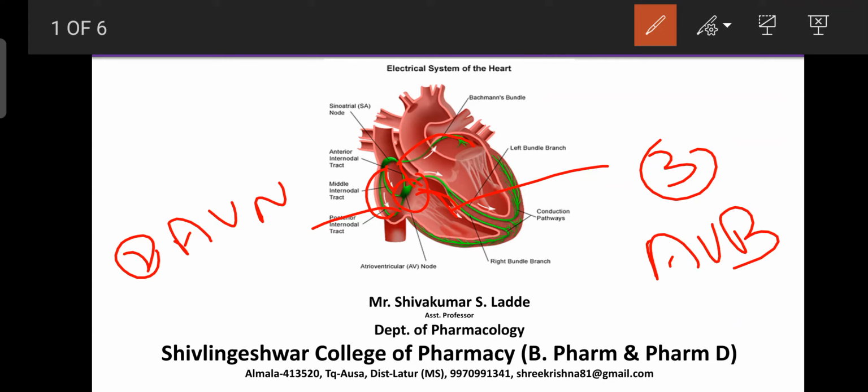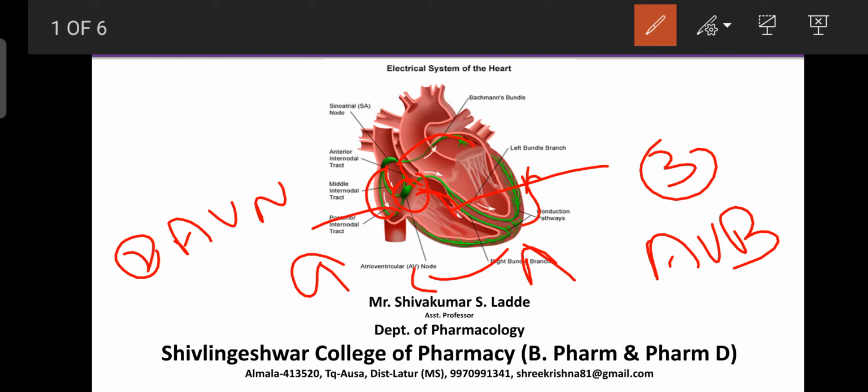Then they reach the apex, the bottom of the heart. From the apex of the heart, they take the upward direction. As they take the upward direction, with the help of the Purkinje fibers, the action potential moves upward, and in the same direction the muscles of the ventricle start to contract.